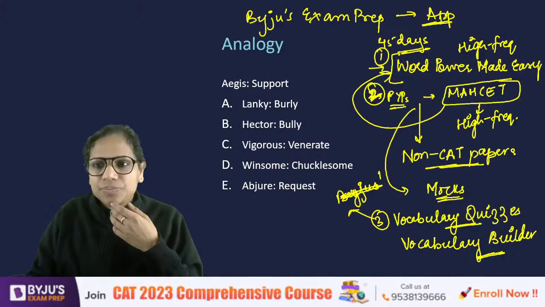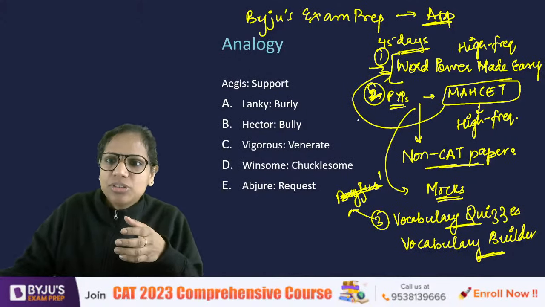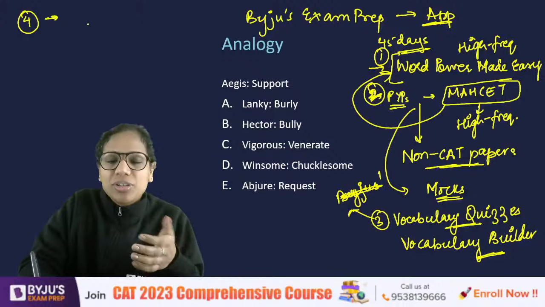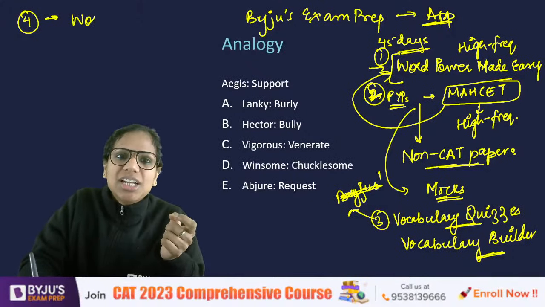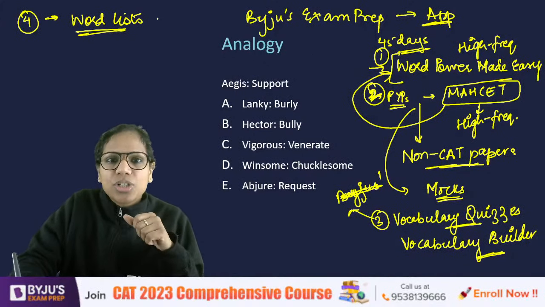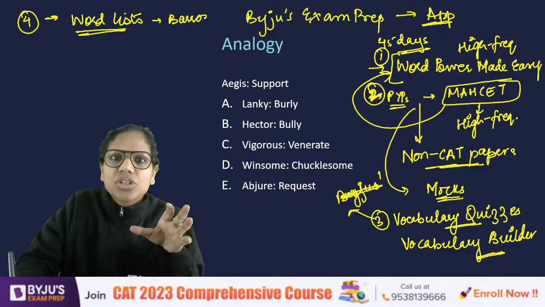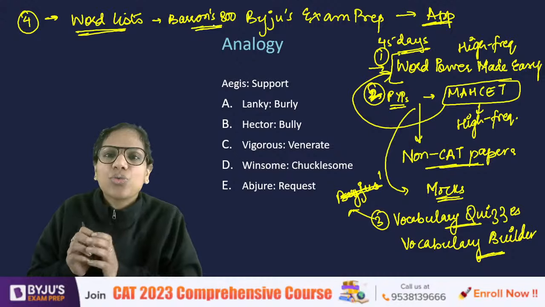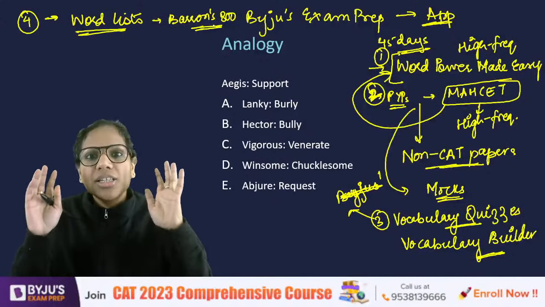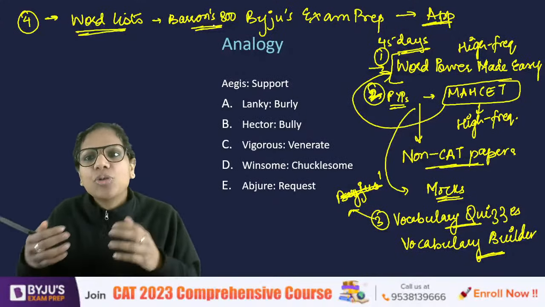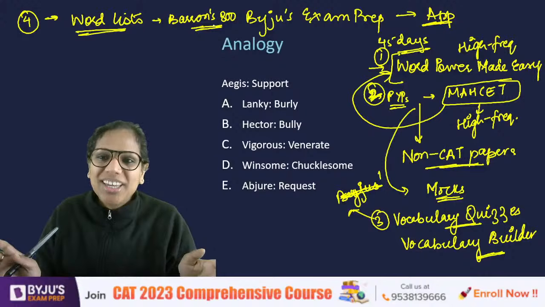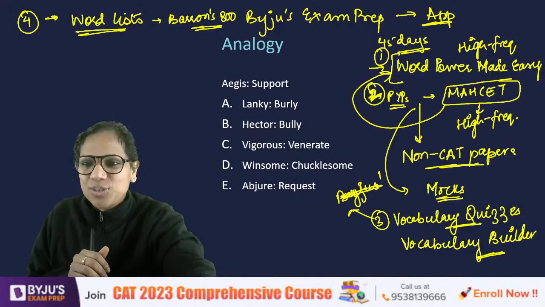And apart from that, if you have the time, let's say, if you're someone who's good at memorization, there are certain word lists that can help you. And after doing Word Power, you will see that you already know quite a few words from these word lists as well. So Barron's 800 is the most basic word list that students go for. So this is what will help you for your vocabulary. This will ensure that you get some of the vocabulary questions correct. So if 10 are asked, probably you will know 6 to 7 if you do all these sources. But can I guarantee 10? Nobody can guarantee 10. Okay, so that's the preparation for vocabulary.